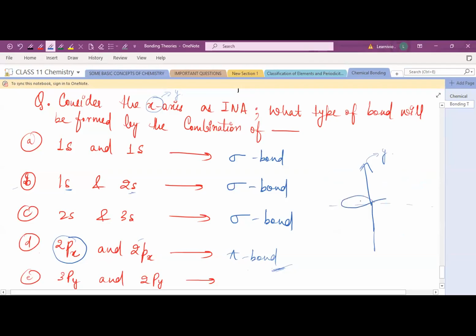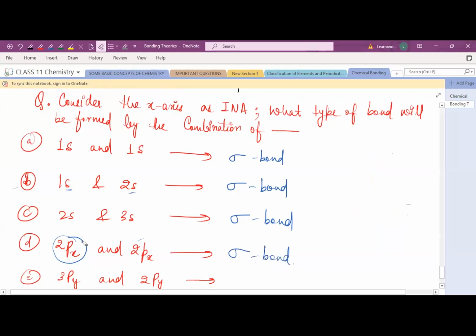This is one px, and this is another px. Now you can see there is two lobe interaction, and this type of overlapping is known as pi bond. But here the question mentions the internuclear axis is the x-axis. So in this case, sorry, it is a sigma bond.